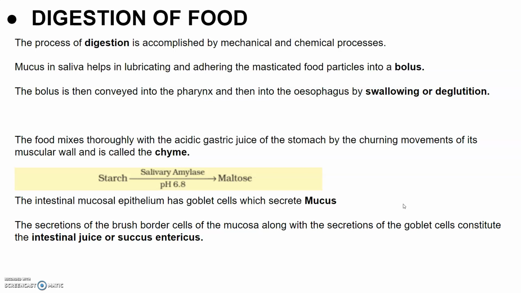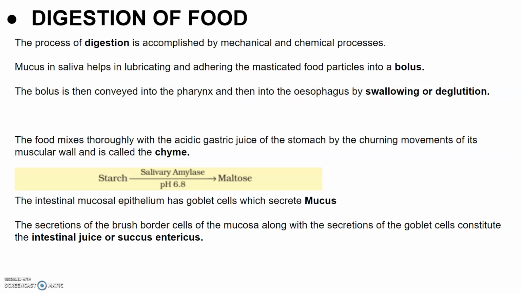Movements are there in the muscularis layer of the small intestine. These movements help in thorough mixing of the various food particles with the secretions of the intestine, and then further digestion takes place. The bile, pancreatic juice, and intestinal juice are the secretions released into the small intestine.